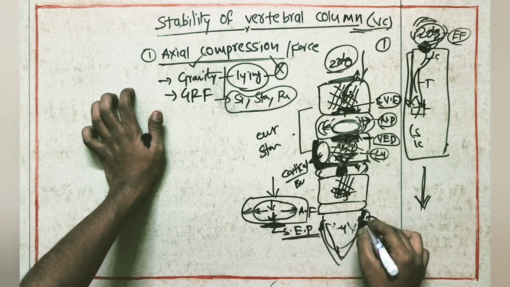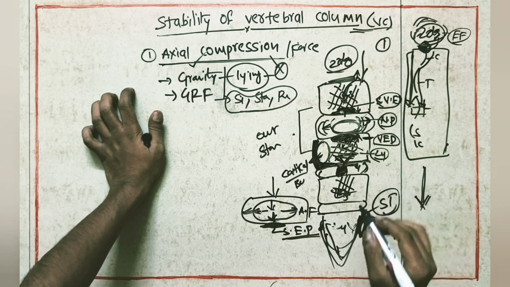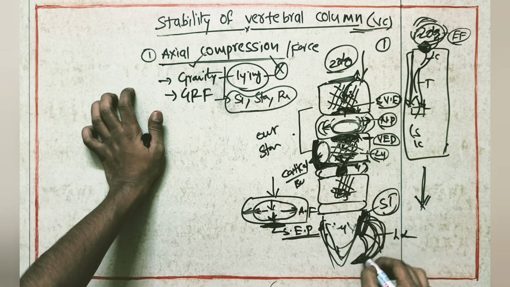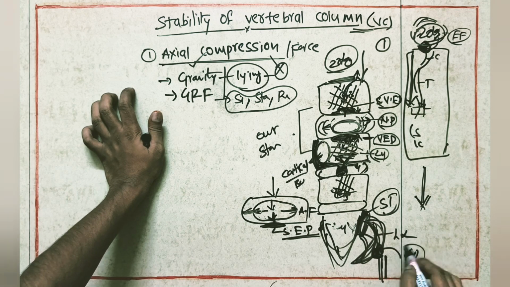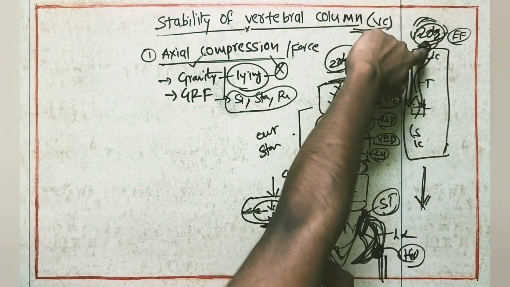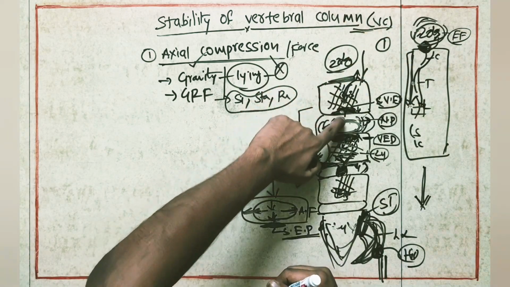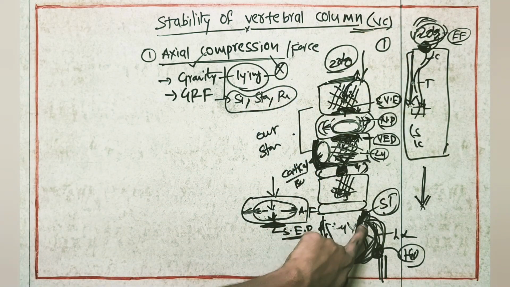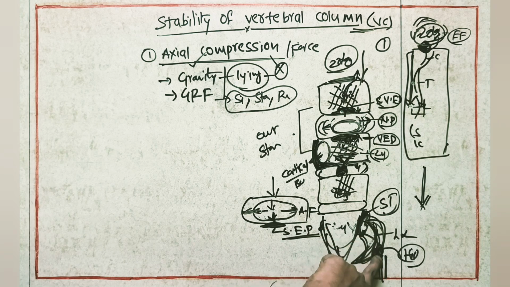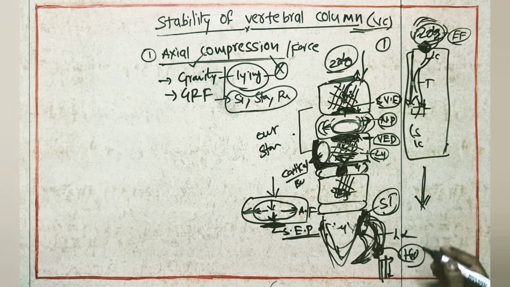If this is the sacrum, here we have the SI joint, the sacroiliac joint. From the ilium, this is our hip bone. From the hip bone it will enter into the hip joint. So finally, the weight that you kept here came through the cervical, thoracic and lumbar regions, then it will come to the sacrum. From the sacrum to the SI joint, to the hip bone, to the acetabulum, to the hip joint. From the hip joint again it will come down.